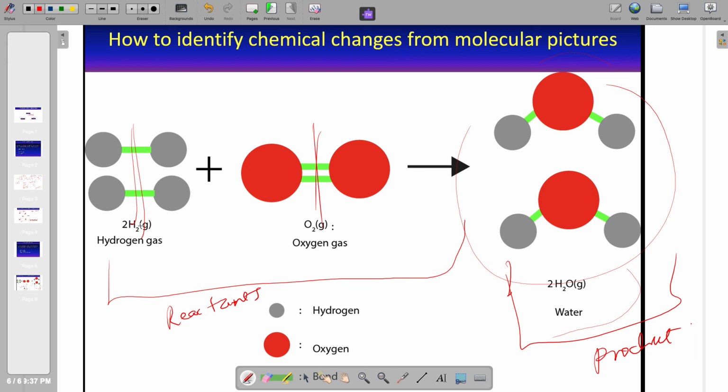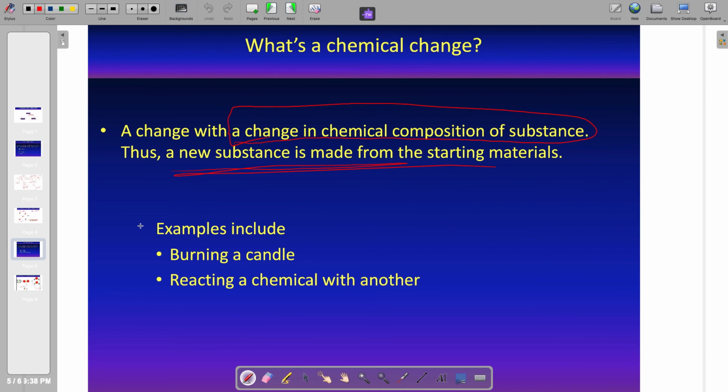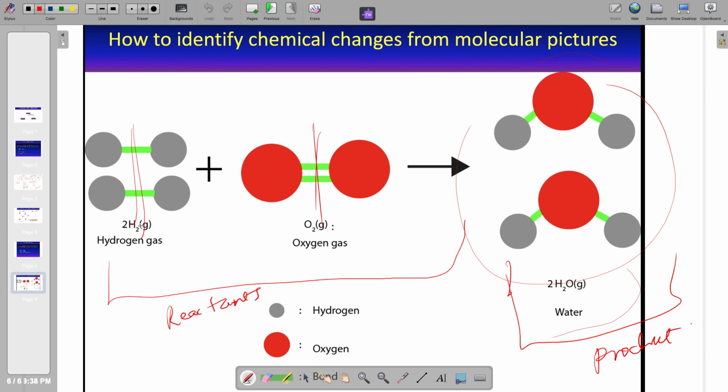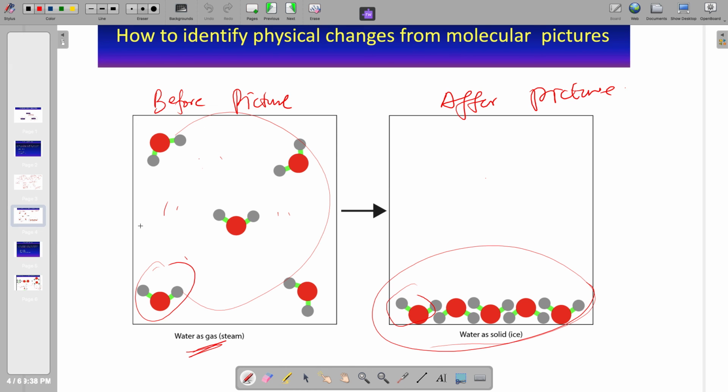So if we compare the particle model of our chemical change to the particle model of our physical change, you see that there's a clear difference. In a physical change, our molecules are the same before and after. In a chemical change, our molecules are different before and after. So we have a change in composition in a chemical change, but we don't have a change in composition in a physical change.